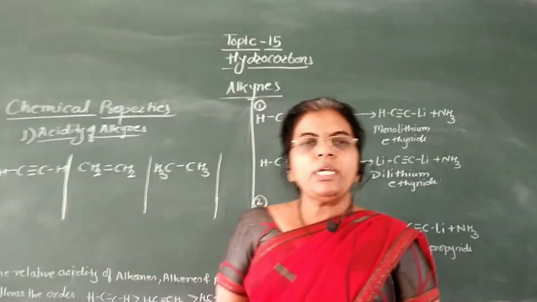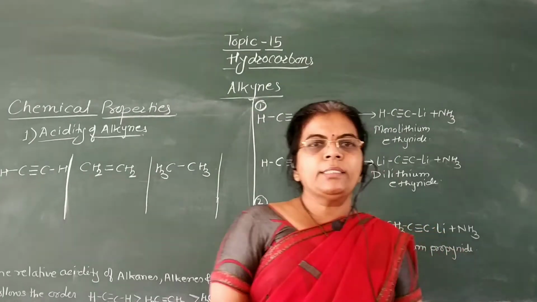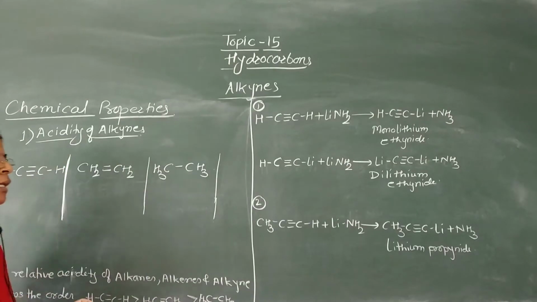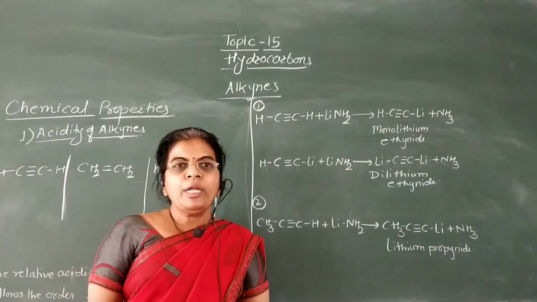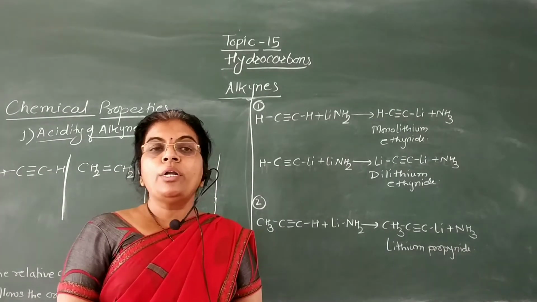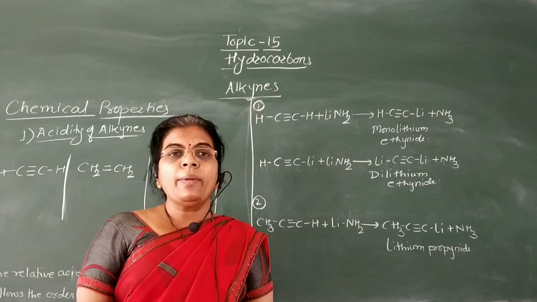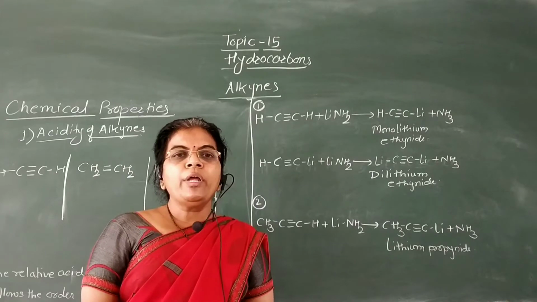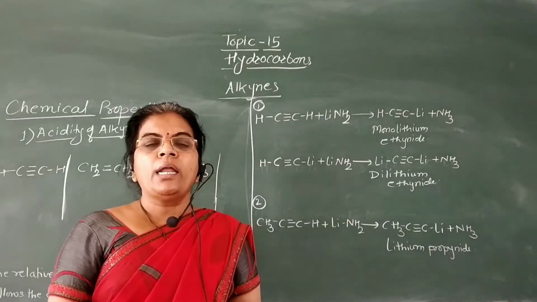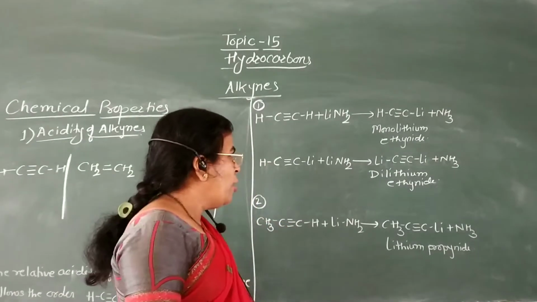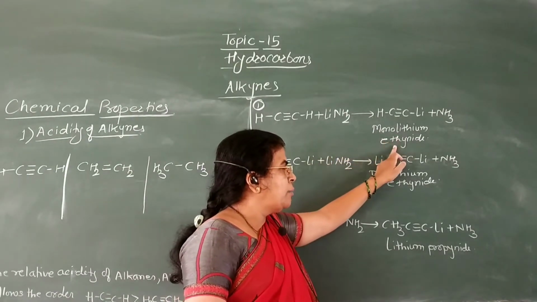Now we are going to see chemical properties of alkynes, in which the first property we are going to see is acidity of alkynes. Now we have seen that when terminal alkynes are treated with lithium amide, a strong base, then formation of monolithium ethanide takes place.